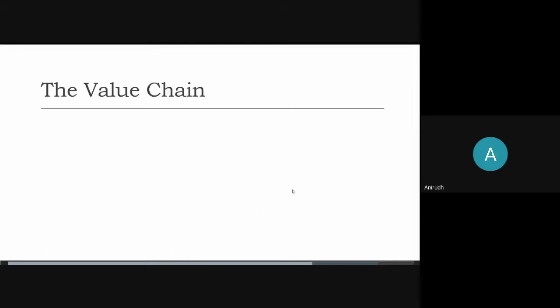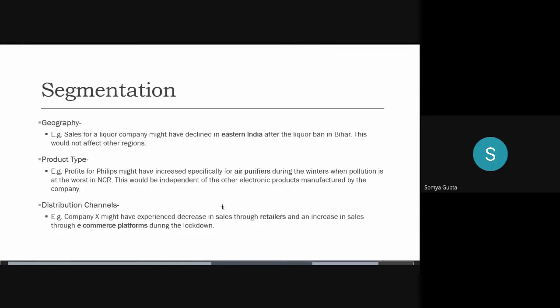So there's another question. Will these points be same for market entry or market expansion cases? Everything we're telling you right now is a little bit specific. So far, we have done till segmentation. It's not exactly the same for market entry.